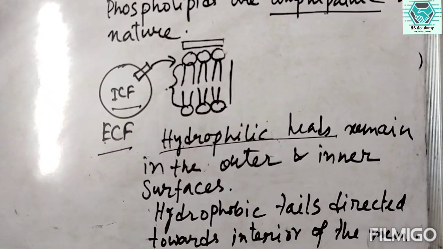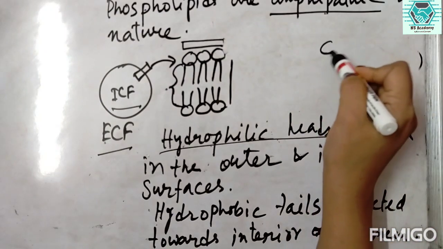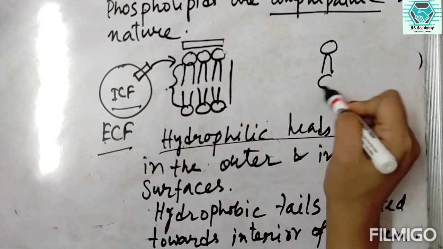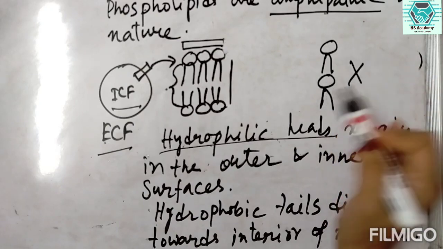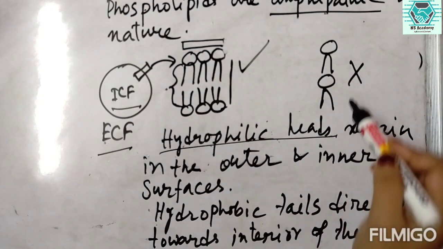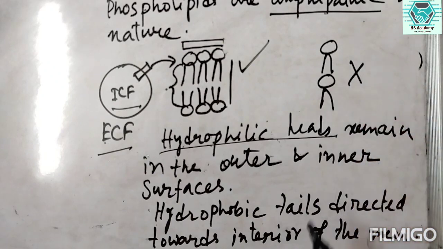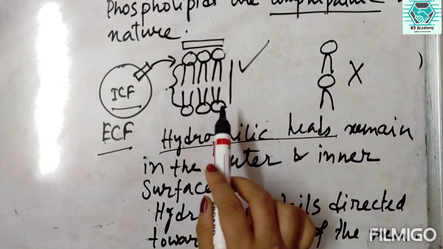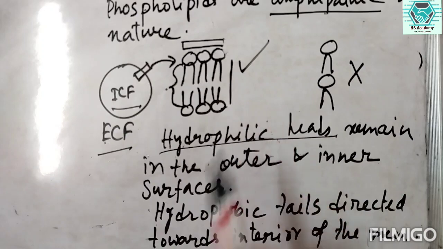They have this kind of bilayer structure, but the arrangement should not be like this. This is the correct arrangement, where this arrangement is not correct. In this manner, the molecules are present in the cell membrane.